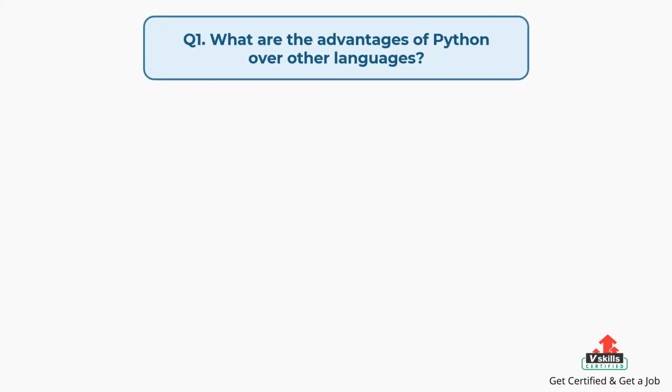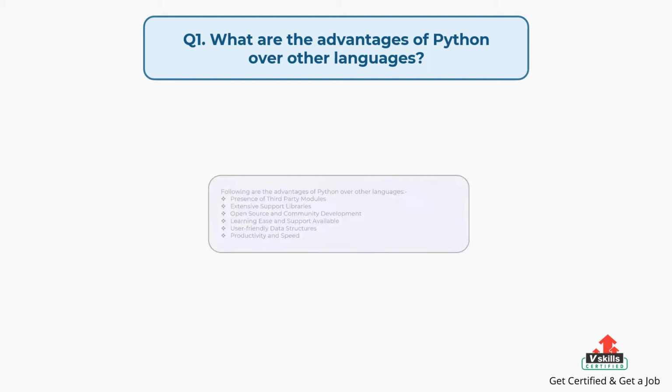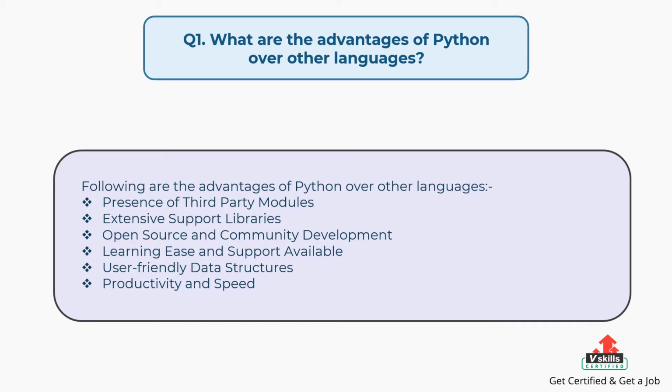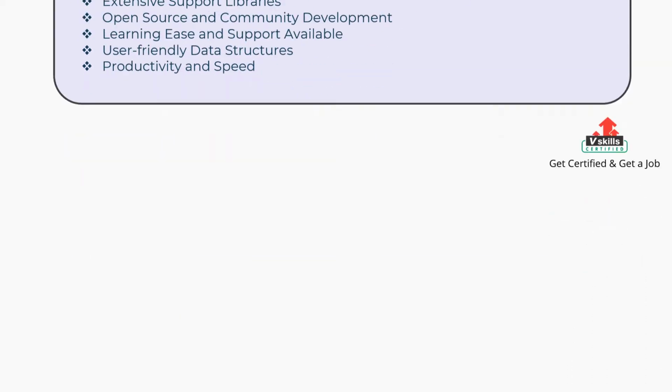Question number 1. What are the advantages of Python over other languages? The answer is, following are the advantages of Python over other languages: presence of third-party modules, extensive support libraries, open source and community development, learning ease and support available, user-friendly data structures, productivity and speed.